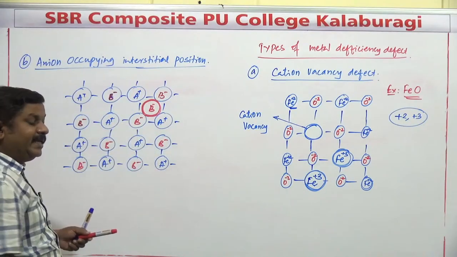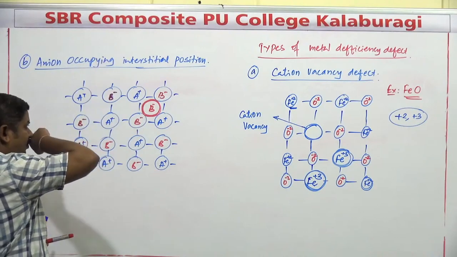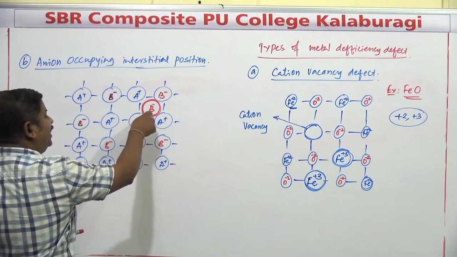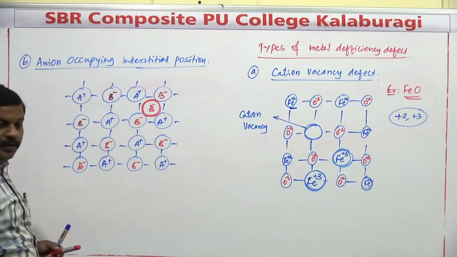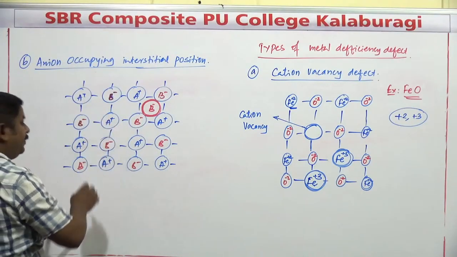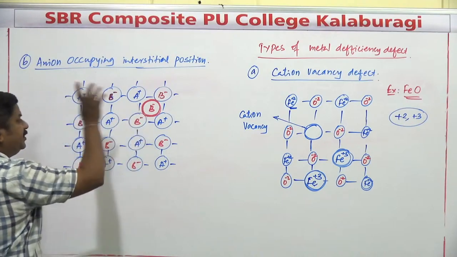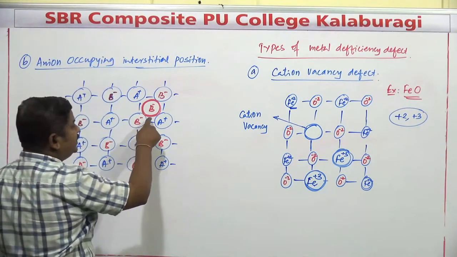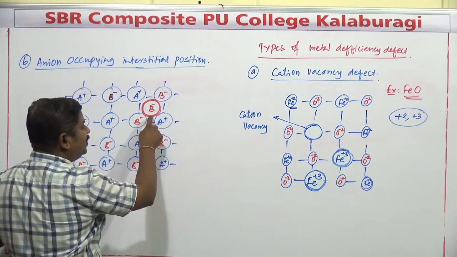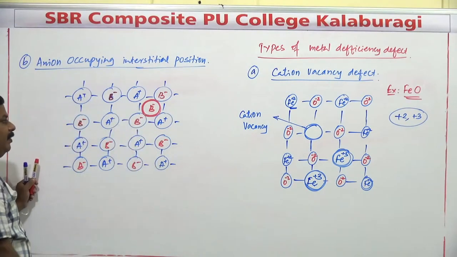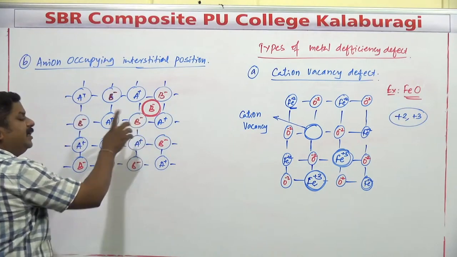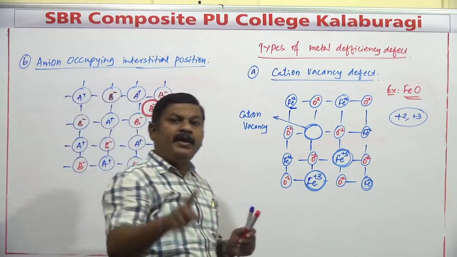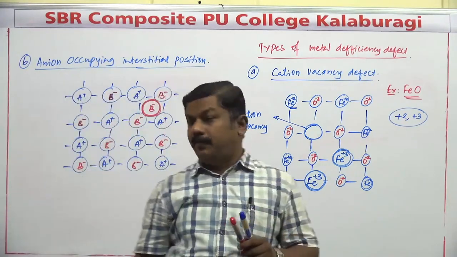We have discussed the extra cation occupying the interstitial position. Like that, whenever B minus occupies the interstitial position, this defect is observed. But practically, it is difficult to imagine this defect because the size of the anion is larger compared to the size of the cation. And when the anion has a larger size, it cannot occupy the smaller interstitial position.